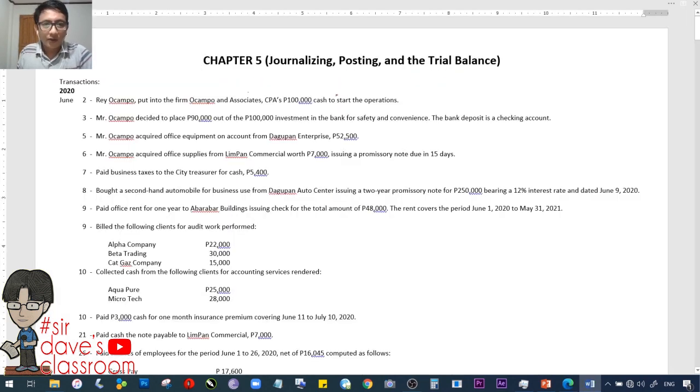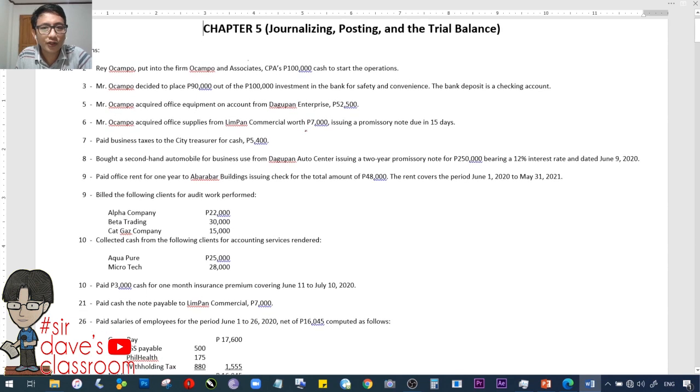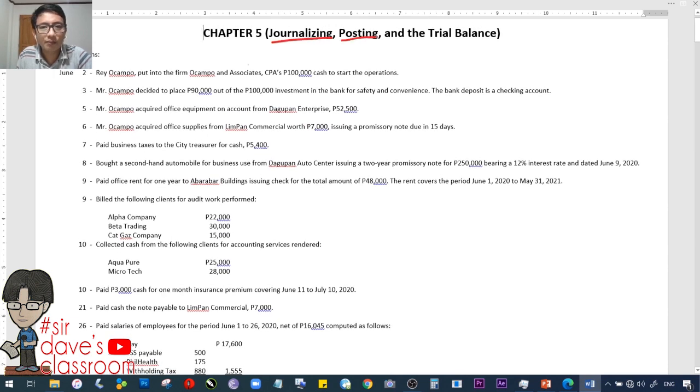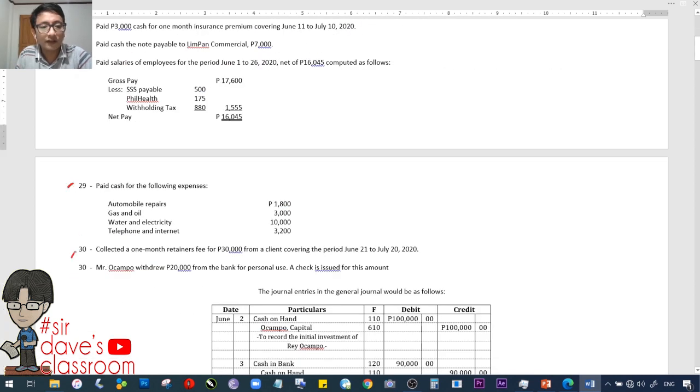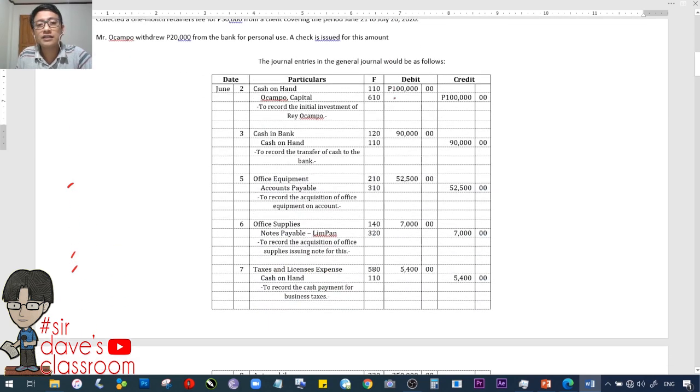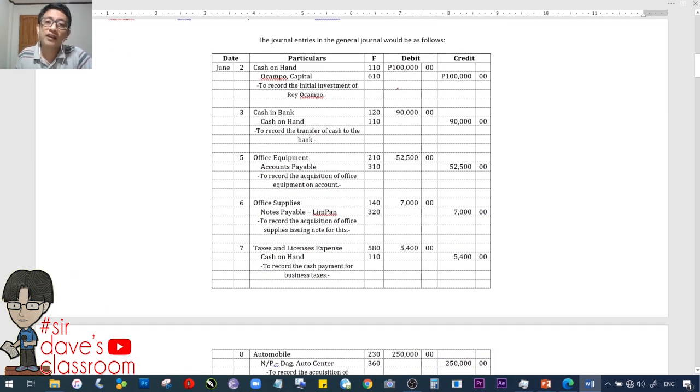So here we are now. I've just collected the information from Chapter 5, 6, and 7 for a more organized presentation. In Chapter 5, if you remember, we have here the following transactions that we have journalized and posted and also made trial balance from. Transactions 2, 3, 5, 6, 7, 8, 9, 10, 21, 26, 29, and 30 were journalized as follows. So if you recall, ganito natin siya journalize dun sa Chapter 5.